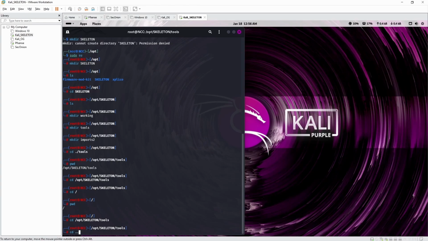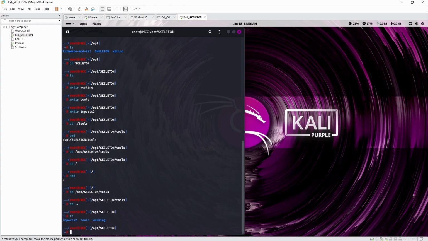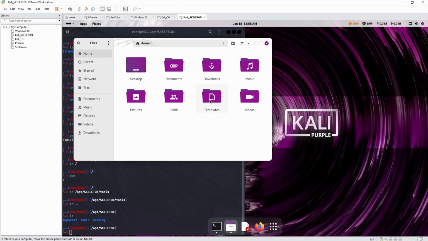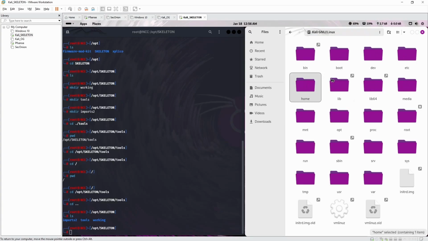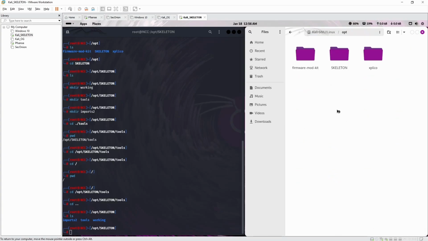And I think this is us for all the folders for now. I do like gedit. You can use Vim or whatever other thing you want to do. You can probably even do folders. So over here, you can navigate to the root and then go opt skeleton. And I don't think you'll be able to actually create anything because you need privileges to do so, and therefore you need a terminal.